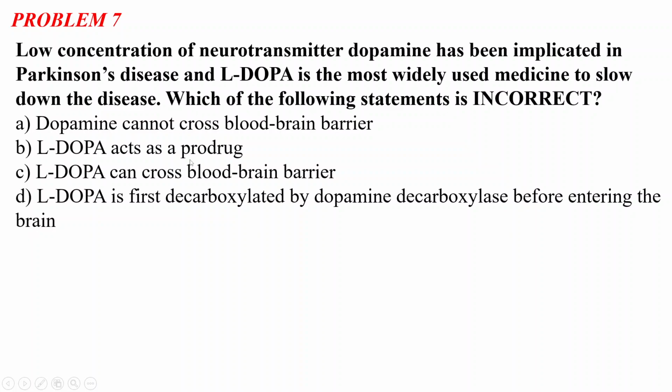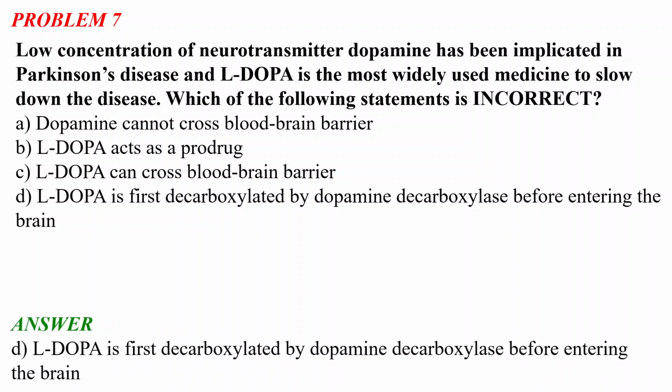So, we all know Parkinson's disease is a very important disease, and L-DOPA is a very important drug regarding this disease, and it is the most widely used medicine to slow down this disease. So, let's see the answer first, then we will discuss what dopamine is and how L-DOPA works across the blood-brain barrier. Okay. So the incorrect statement among these four is that L-DOPA is first decarboxylated by dopamine decarboxylase before entering the brain. The first three statements are correct. Dopamine cannot cross the blood-brain barrier, L-DOPA acts as a prodrug, and L-DOPA can cross the blood-brain barrier.